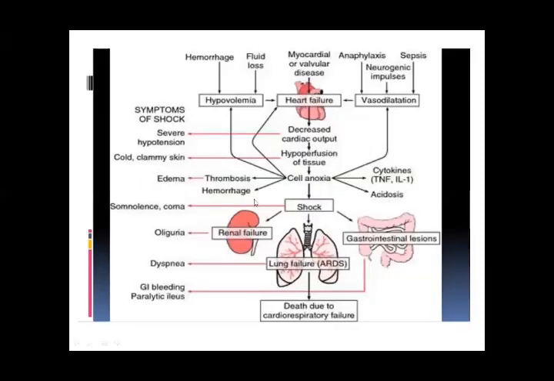This is the pathophysiology, the whole pathophysiology. If you memorize this picture, you can describe it in your own words. What happens in hypovolemia? How does renal failure develop? What happens with the GIT, cytokines,